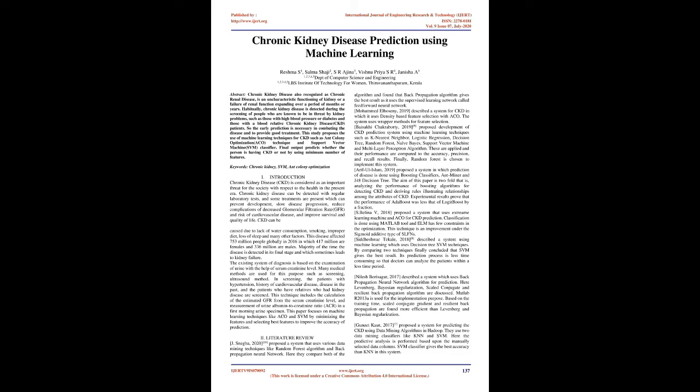This technique includes the calculation of the estimated GFR from the serum creatinine level, and measurement of the urine albumin to creatinine ratio, ACR, in a first morning urine specimen. This paper focuses on machine learning techniques like ACO and SVM by minimizing the features and selecting the best features to improve the accuracy of prediction.